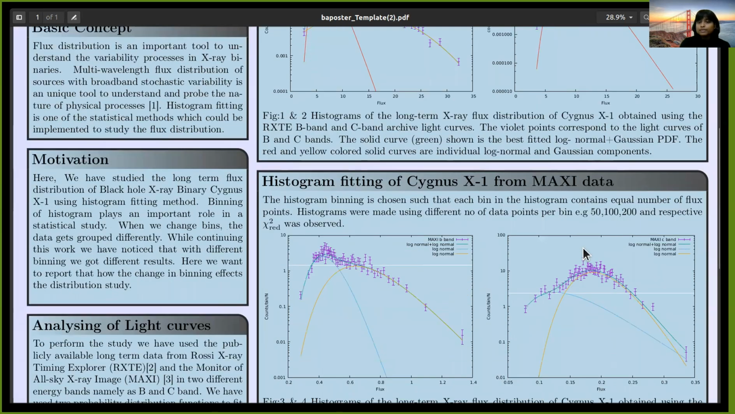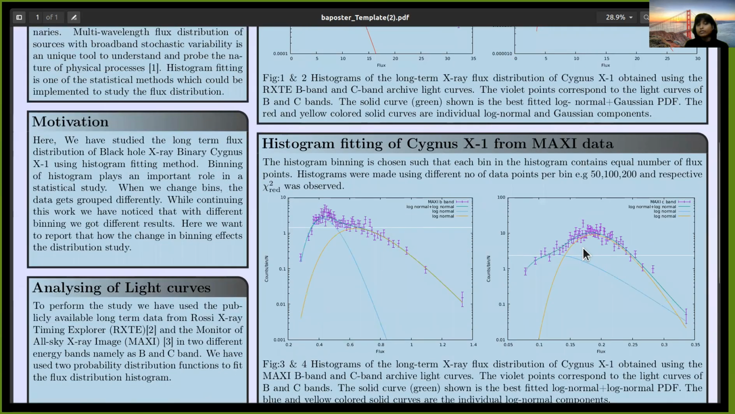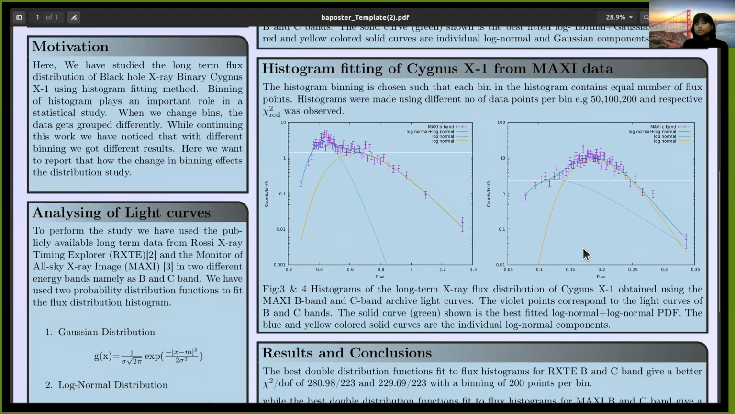We also performed the same study for the MAXI data. Here also we chose the binning in such a way that each bin contains an equal number of flux points, and we made histograms using different numbers of data points, for example 50, 100, and 200, and we observed the respective reduced chi-square. Here also I have shown the best fitted histogram. The purple points correspond to the light curves of B and C bands.